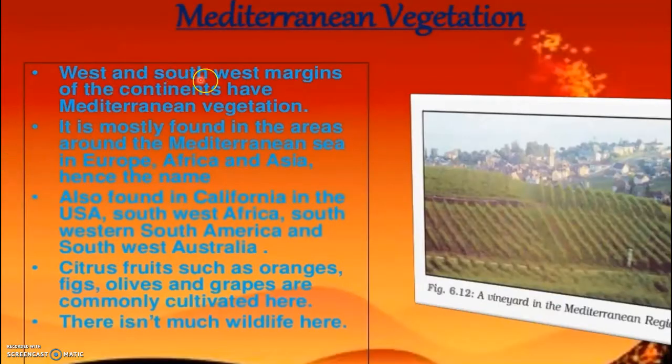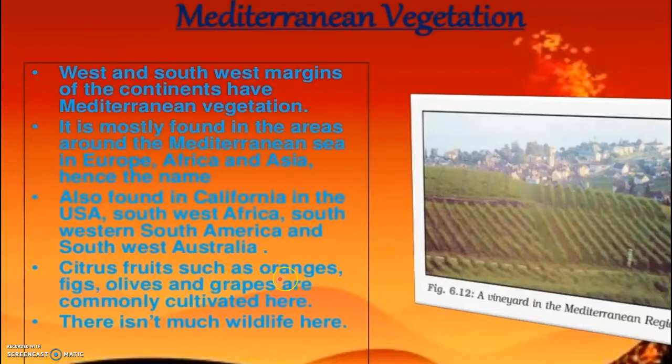West and southwest margins of the continents have Mediterranean vegetation. It is mostly found in the areas around the Mediterranean Sea in Europe, Africa and Asia. Also found in California in the USA, Southwest Africa, Southwestern South America and Southwest Australia.